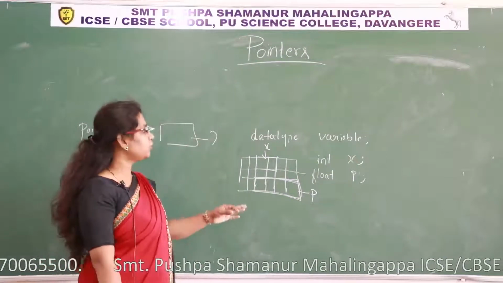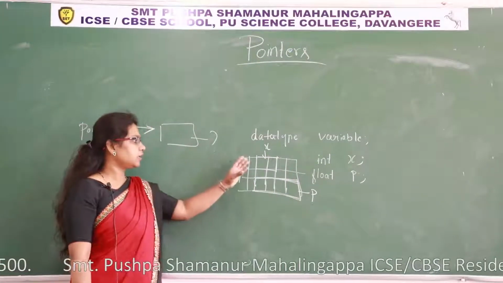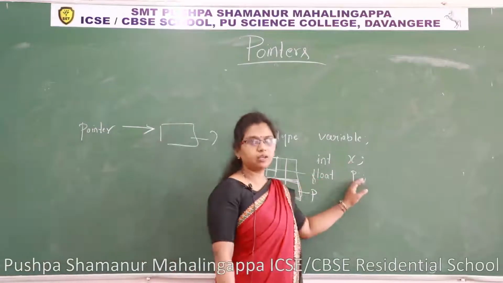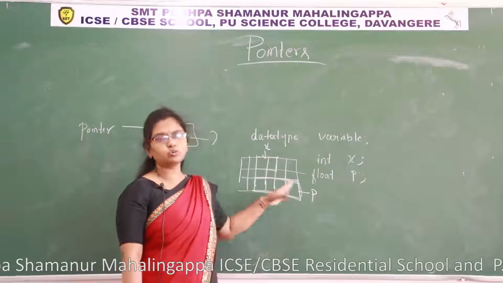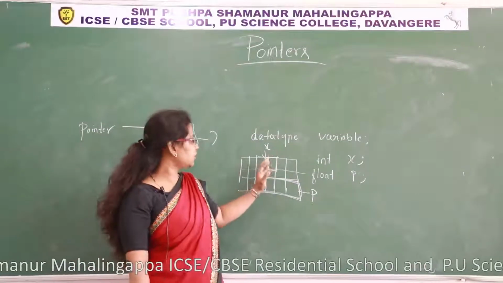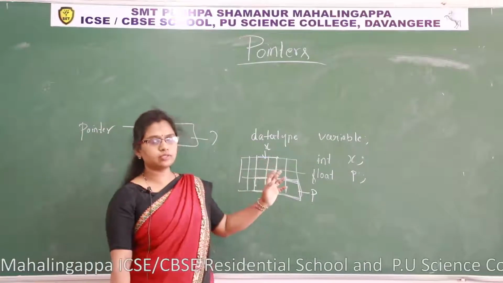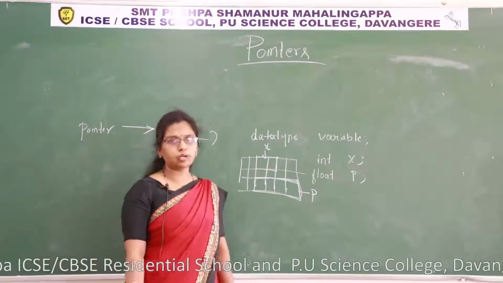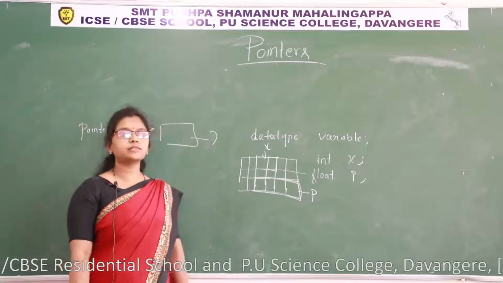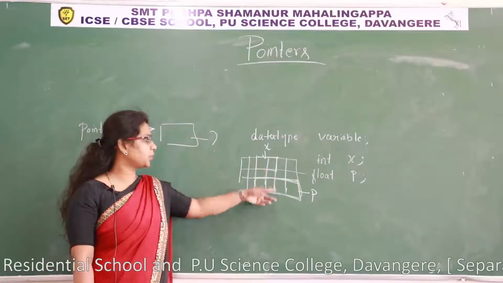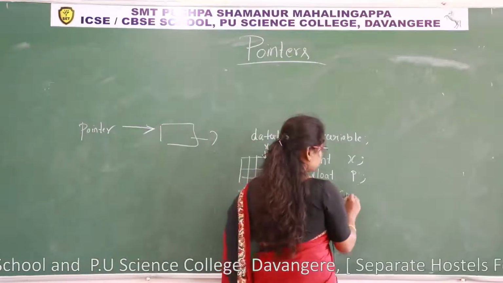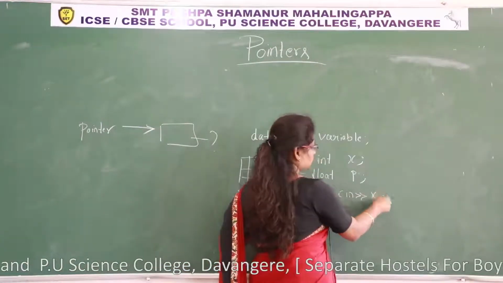So what you have to observe here is that in each memory location we have reserved, x and p, it takes a value from the user. Initially it doesn't contain a value, isn't it? It contains a garbage value, some junk value will be there in the memory location. The user has to input values to these variables. How to read values for these variables? Using the instruction cin extraction x.